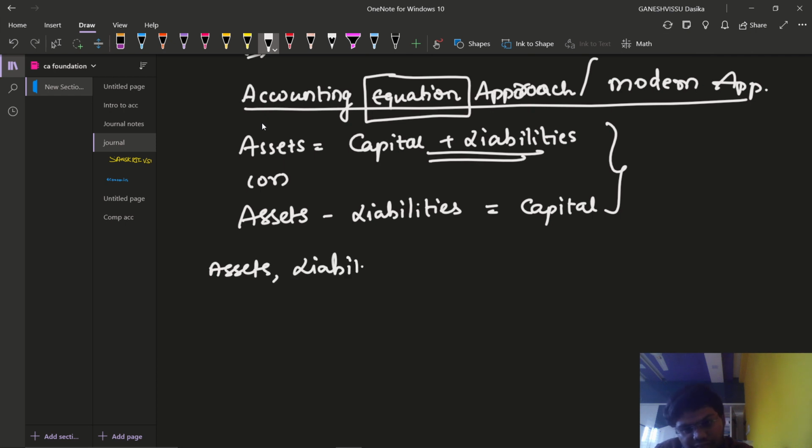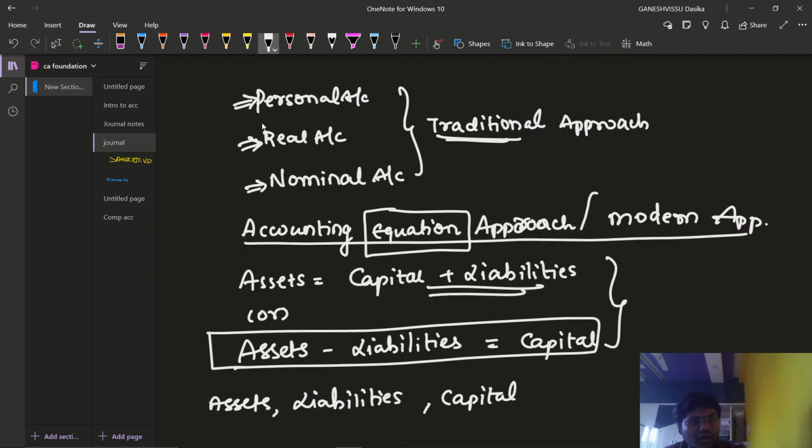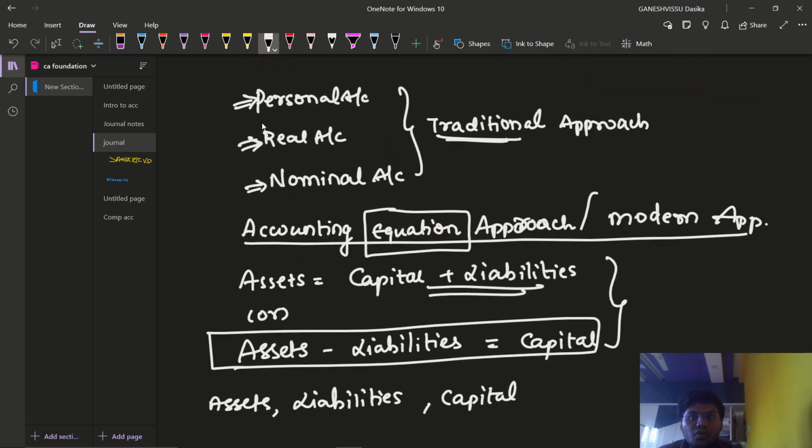liabilities. There are three items here, right? Capital. These are the three items which are used to classify. Okay, this accounting equation approach enables us to know the nature of accounts. I'm not talking about personal account, real account, and nominal account. I'm going to talk about whether it is an expense, or whether it is an income, or whether it is an asset, or whether it is a liability, or whether the item is related to capital,